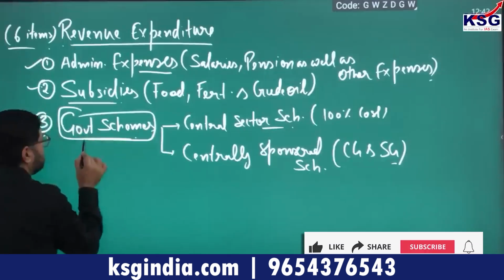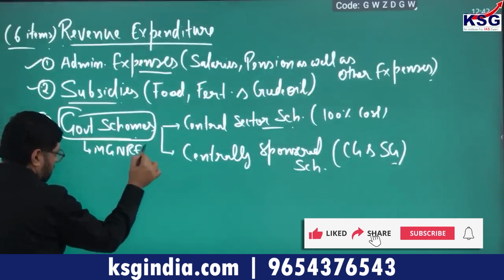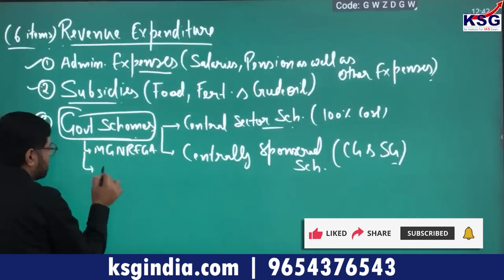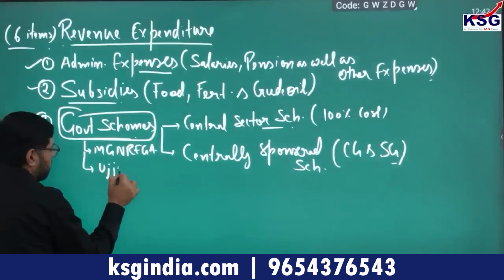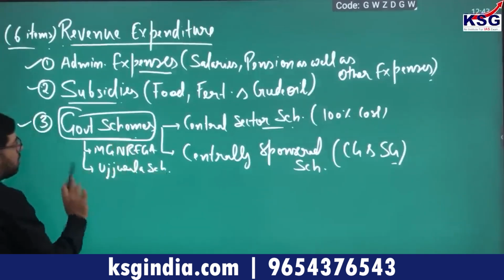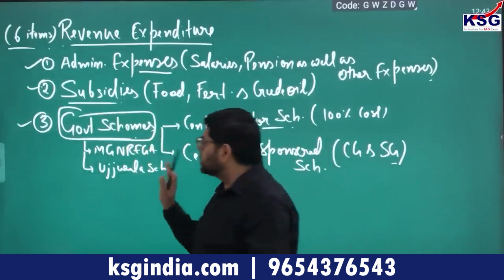You must understand that whatever government schemes the government is running, for example MGNREGA, or another example, the PM Ujjwala scheme, so many schemes are there, all the money coming for these schemes is a part of revenue expenditure.